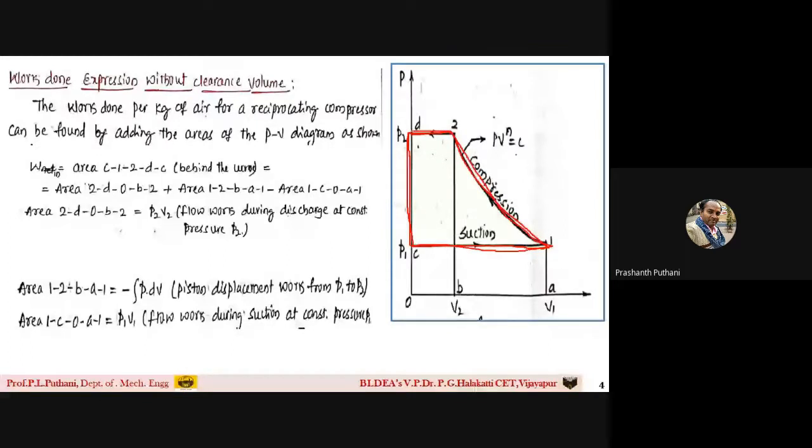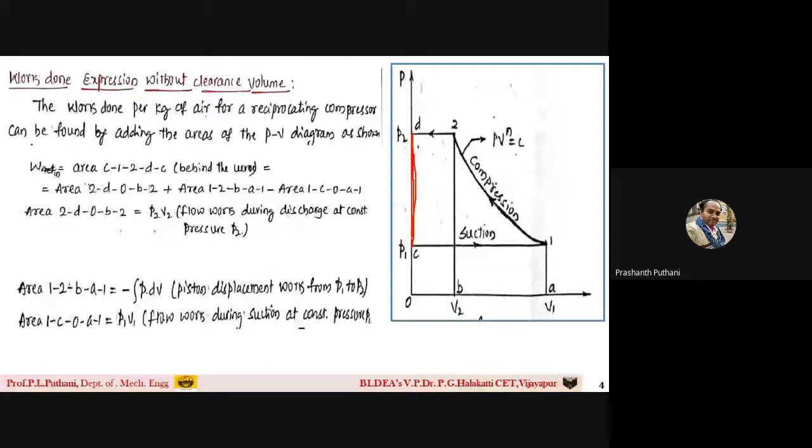So, if you observe process D to C on the pressure volume diagram, it is on the vertical line of the graph itself. Pressure curve C to D or D to C. If you observe from D to C, where is this line? It is merged on the pressure axis itself. Can you see it?